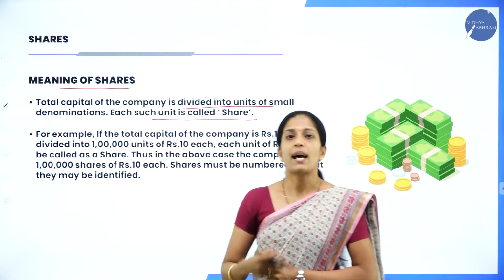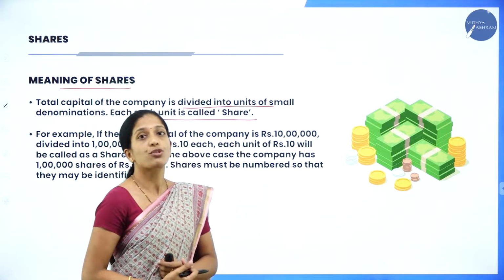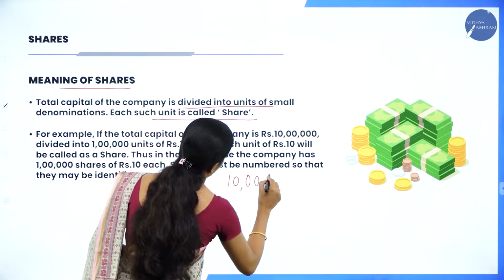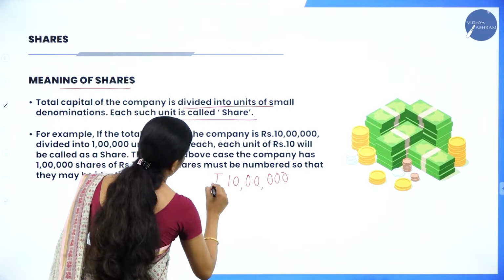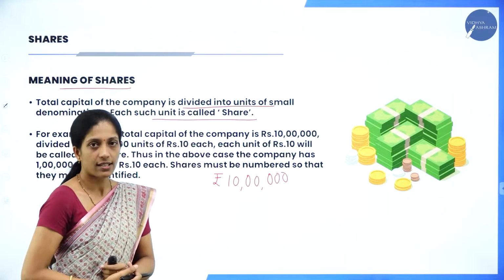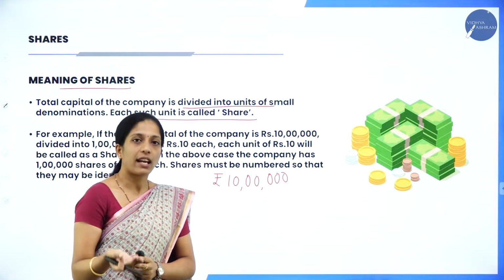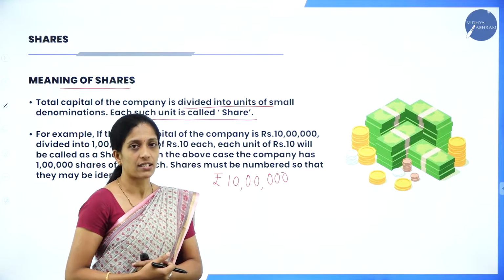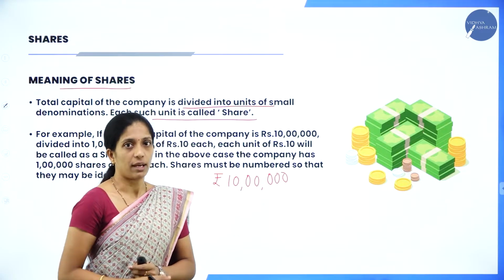Share. For example, if the company wants to raise capital of rupees 10 lakh, this is the capital it wants to raise. Now this 10 lakh cannot be given by a single person, because it will be a burden for him. So what will the company do?